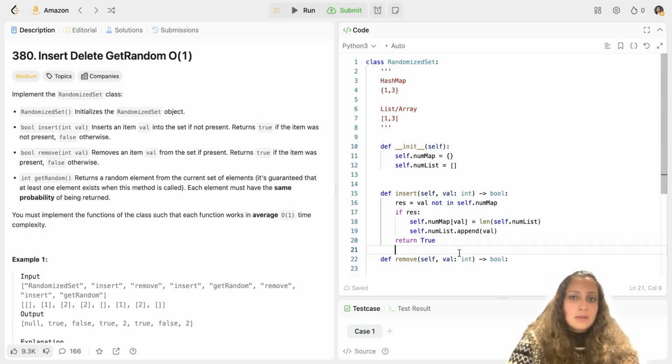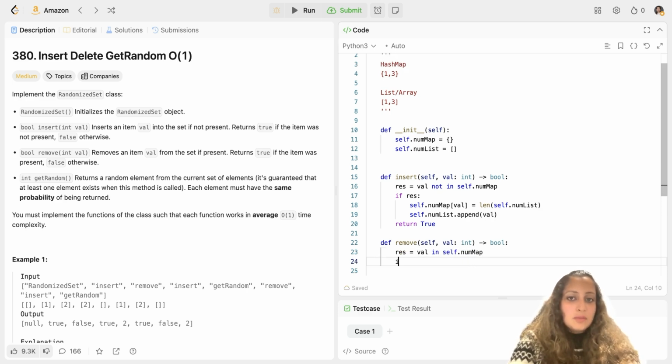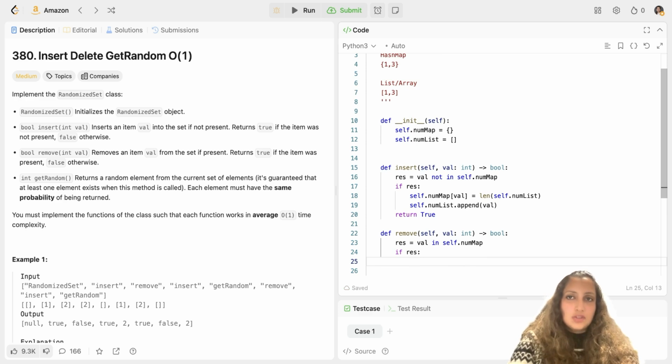Now let's write the remove function, which is the most difficult part here according to me. If you encounter any problem, you will encounter it in remove itself. The rest of the two functions are easy. If you practice this coding, especially the remove function, twice, I think you will understand the intricacies. Okay, so first we check whether the value is present in the hash map or not. So val in self.num_map. If it is present, then only you can remove it. So if the result is true, then remove it.